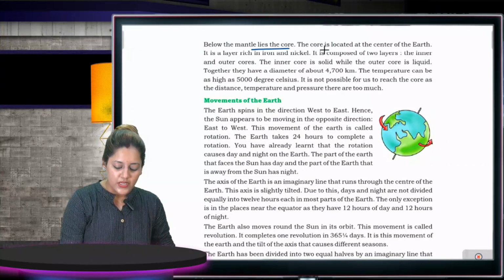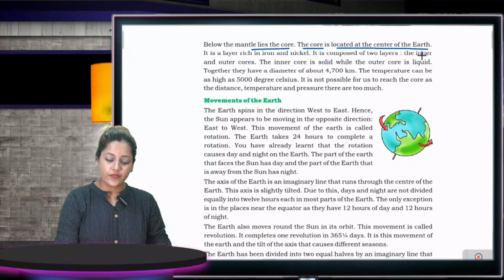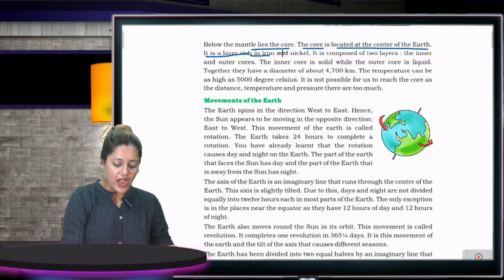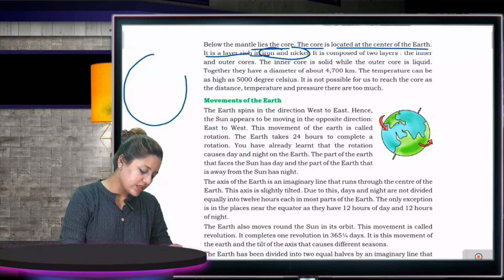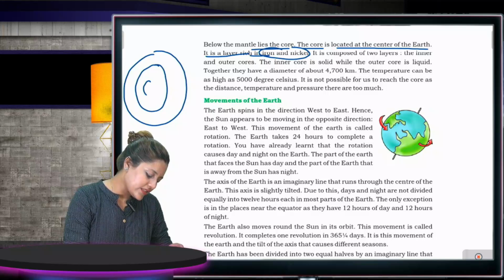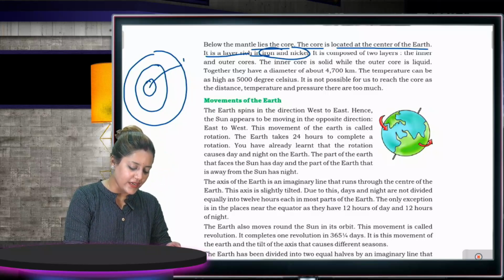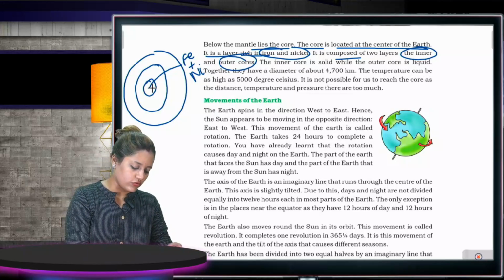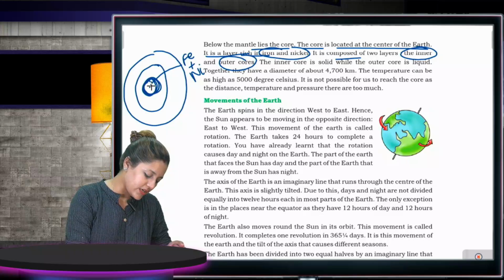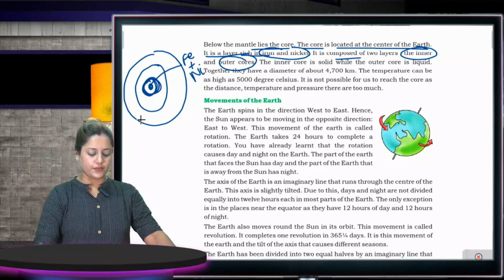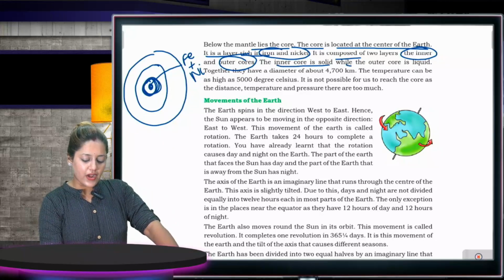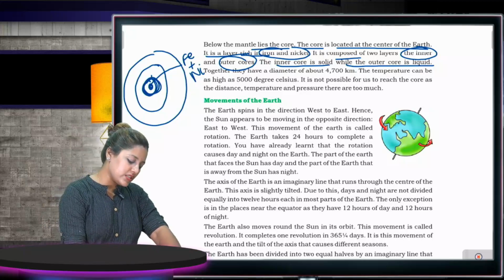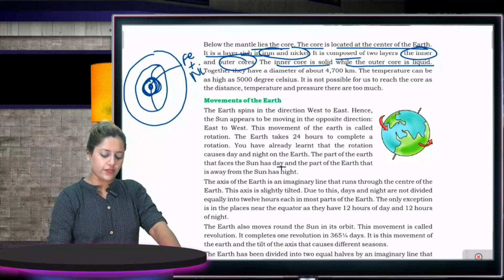Below the mantle lies the core. The core is located at the center of the Earth. It is a layer rich in iron and nickel. This is the Earth's crust, this is the mantle and this is the core. It is composed of 2 layers, the inner and outer core. The inner core is solid while the outer core is liquid.